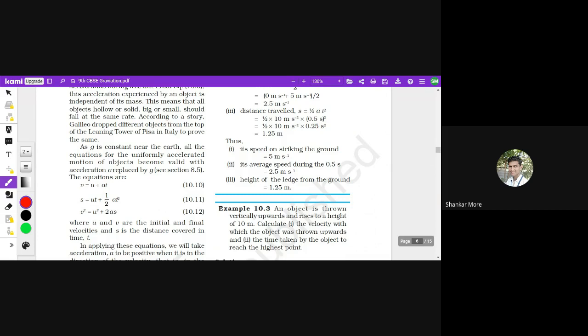Naturally, free fall is not happening on the Earth. Yeah, it is happening now. If there is no other force on an object, the Earth will attract that object towards it, and naturally it will have free fall. Yeah, in vacuum only it is possible. Exactly. Or rather than saying vacuum, we can say if no other force is acting on the object.